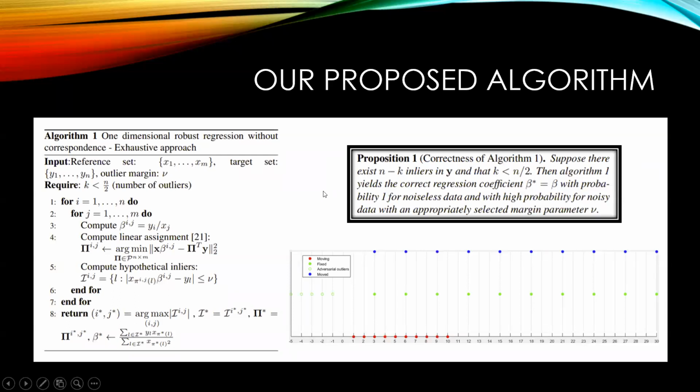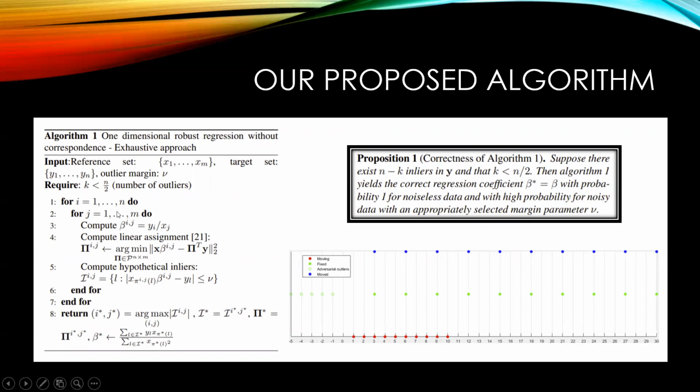So our algorithm. In order to provide our algorithm, I'm first going to introduce this one-dimensional case. So imagine that you have 2 point sets, this green point set and this red point set, and the goal is to register them. And there are a bunch of outliers. So the empty circles are the outliers, and the goal is to register the red point set onto the green point set.